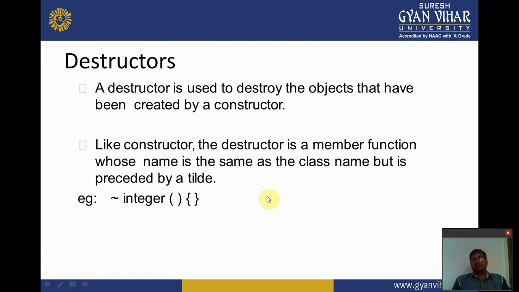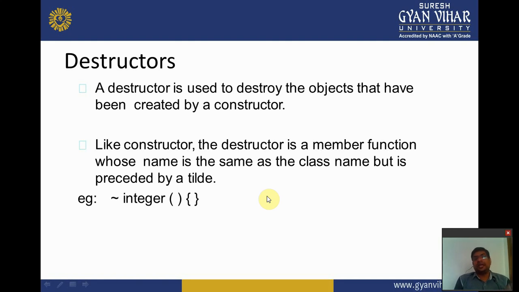Next topic is the destructor. What is the destructor? First, when an object is created, memory is allocated in the primary memory for the variables and data members. Now, at the time of destroying the object, is that memory removed? Yes, that memory is removed by the destructor. The destructor is automatically called at the end of the program, meaning when the object is deleted, then all memory which was assigned by the constructor in primary memory is automatically removed.